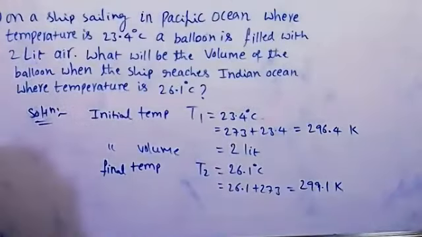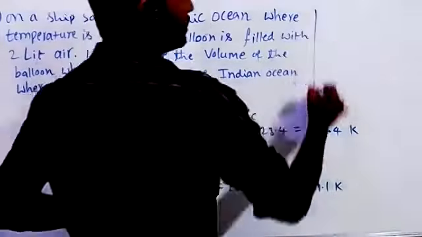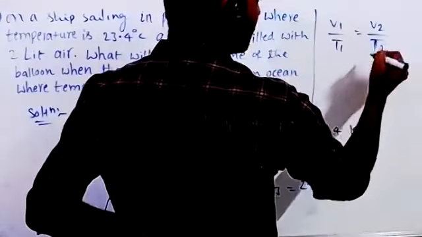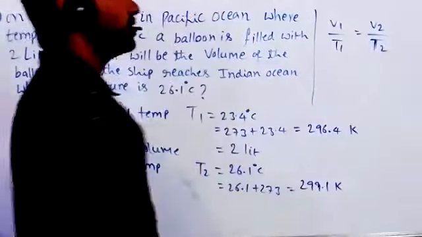So now, which relation do we have to apply? Four formulas I gave. So which relation do we have to apply from this given information? Tejashwini? V1 by T1 is equal to V2 by T2. Good. Apply the formula. They're asking what is the volume of the balloon when the ship reaches the Indian Ocean.